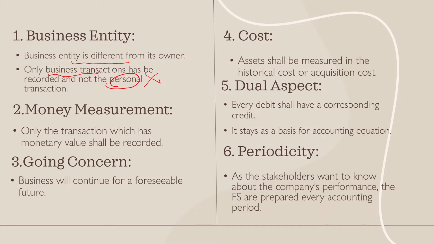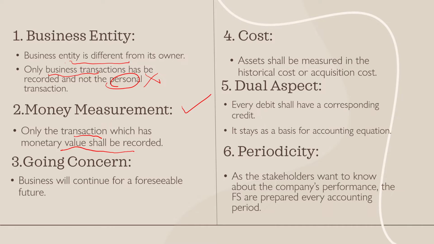Next one, money measurement. Money measurement concept is, it is only the transaction which has the monetary value shall be recorded. For example, even if you're calculating and giving for depreciation, still we are calculating in the monetary terms, right? Only when it is in the monetary term, we can record it in the books of accounts. Anything that is not in the monetary terms will not come in the books of accounts. That is the money measurement concept.